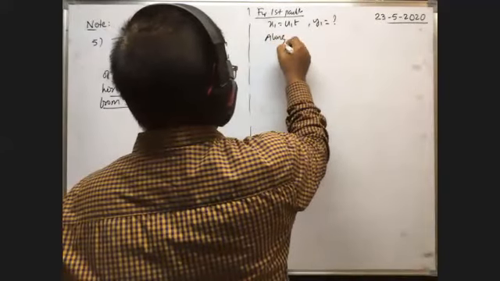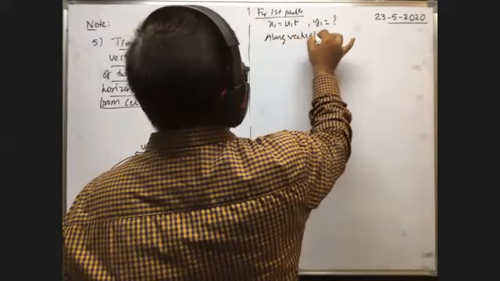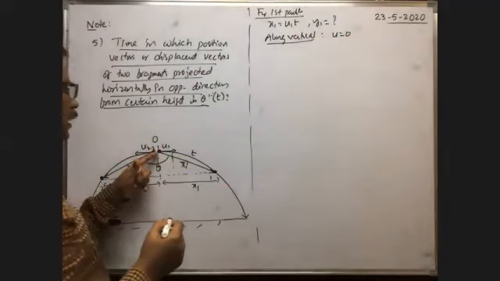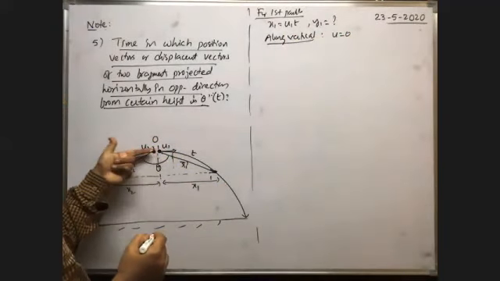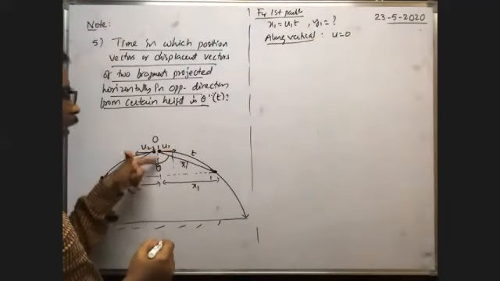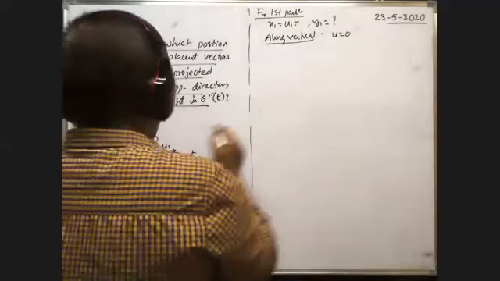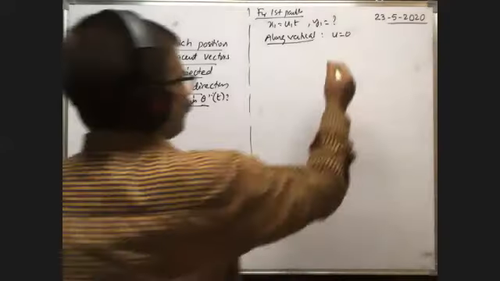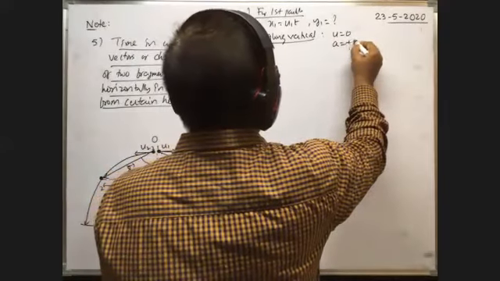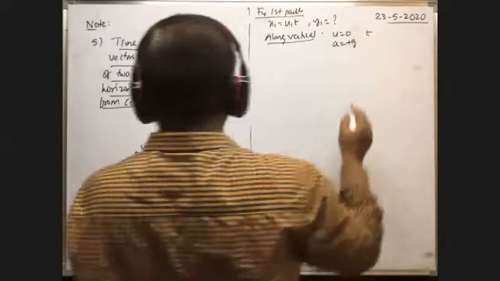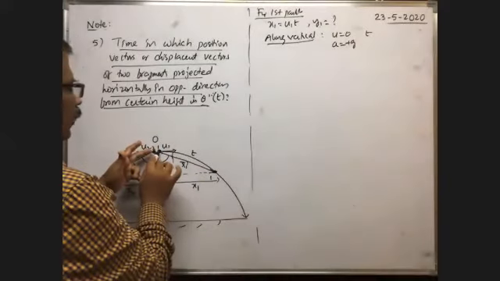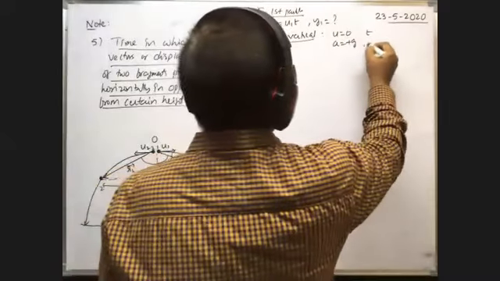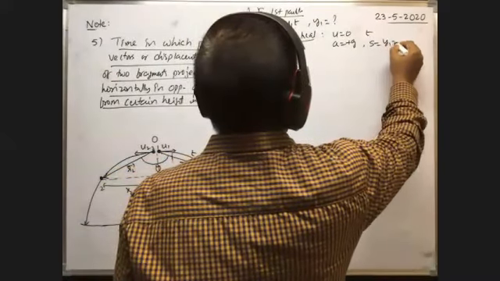Along the vertical direction, the initial velocity for the particle is 0, because it is projected horizontally. That's why along the vertical direction it has no initial velocity. As long as the body comes down, it comes down because of acceleration due to gravity. That's why a is equal to plus g. After t seconds, whenever the body comes to this position, along the vertical direction, what is the displacement? The displacement s is equal to y1. y1 is equal to question mark.